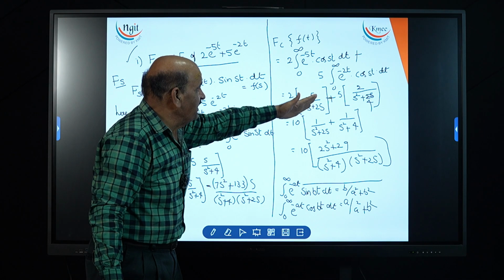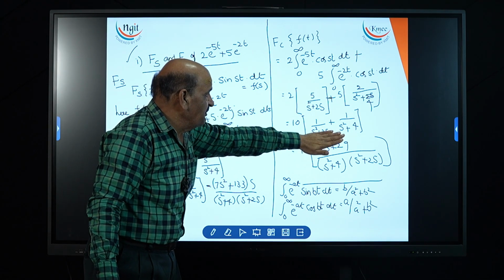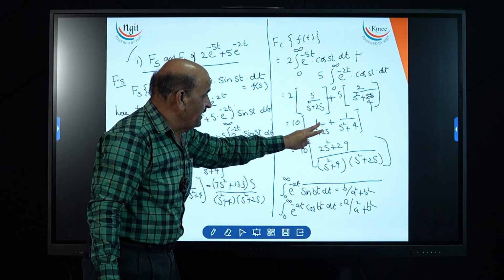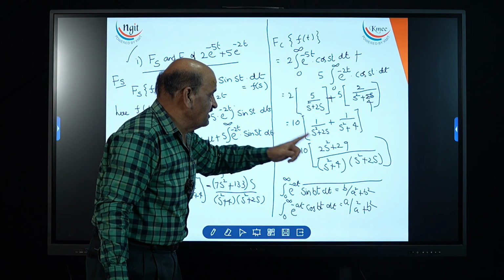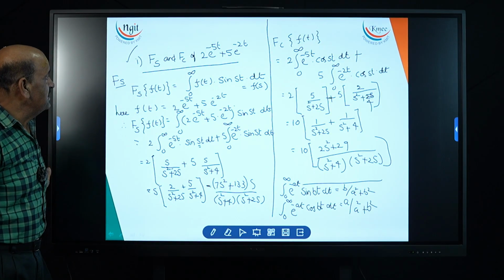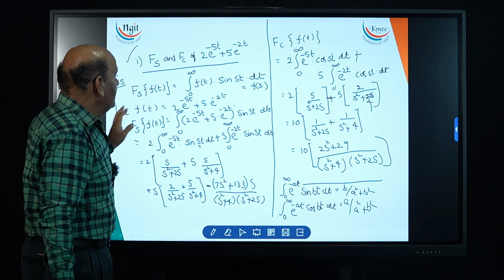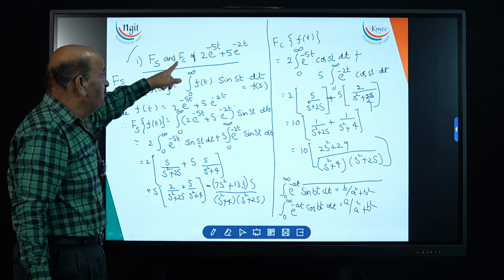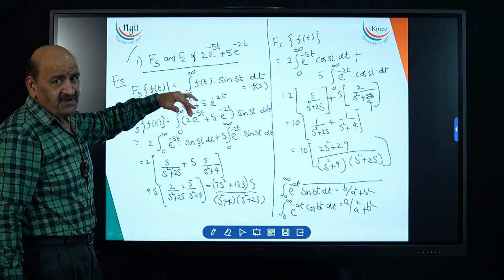In this one 10 is common. You can keep it like this, or it is better to go for another step and make the two fractions into a single fraction like this. So this is the output. So for this signal, we found the Fourier sine transformation and the Fourier cosine transformation. Thank you.